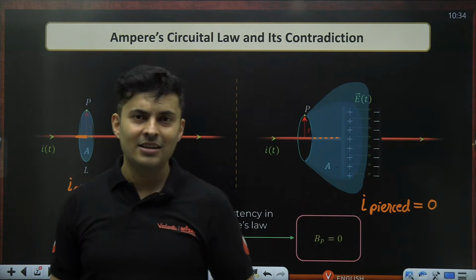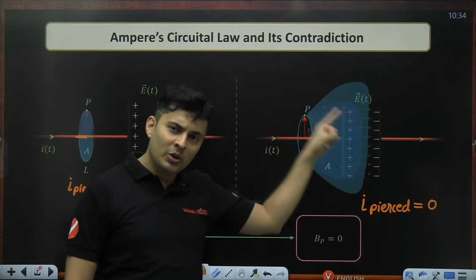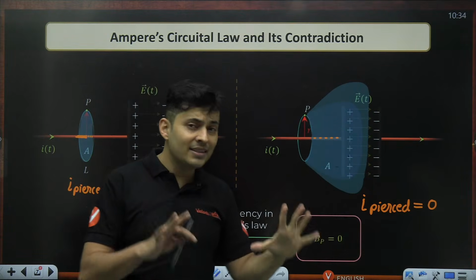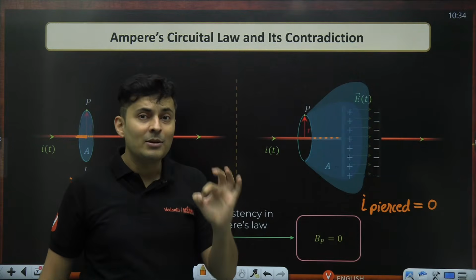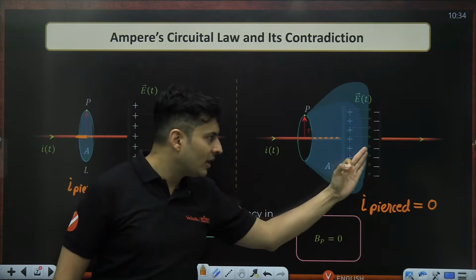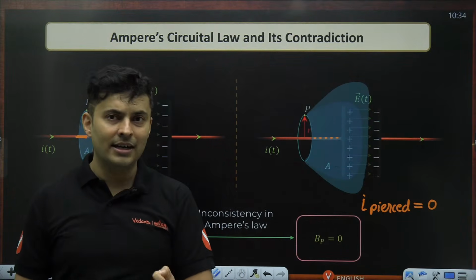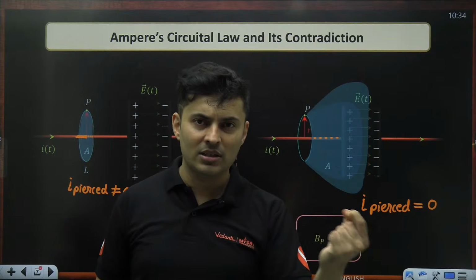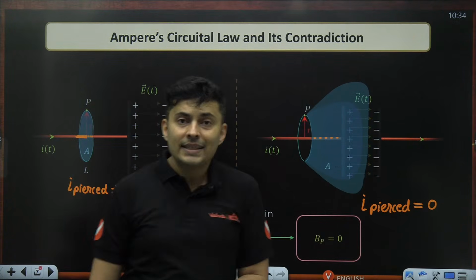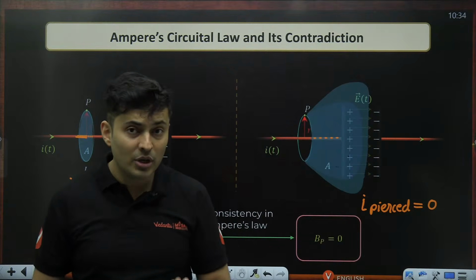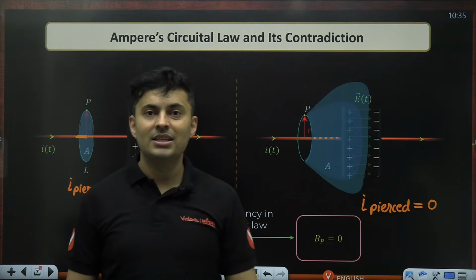So that imaginary current which is piercing that film, which produces the magnetic field, and which makes the Ampere's law look okay, that imaginary current is then called the displacement current. It is not the real current, which is the conduction of electrons. It's not the conduction current. It is a current which is produced because of this electric field which is being generated.